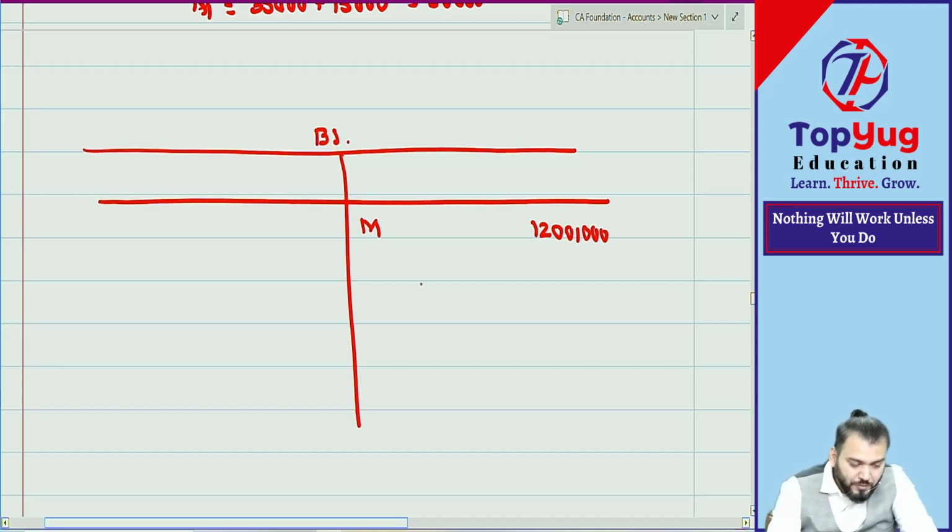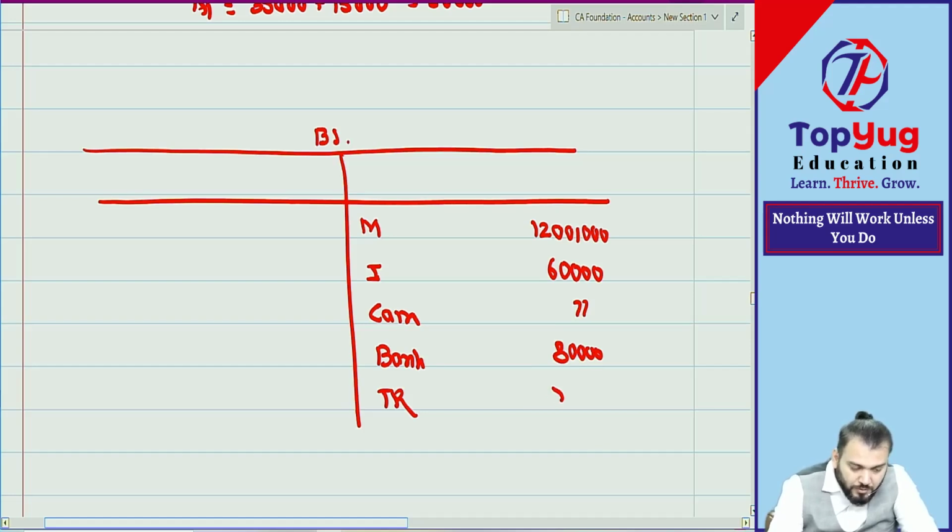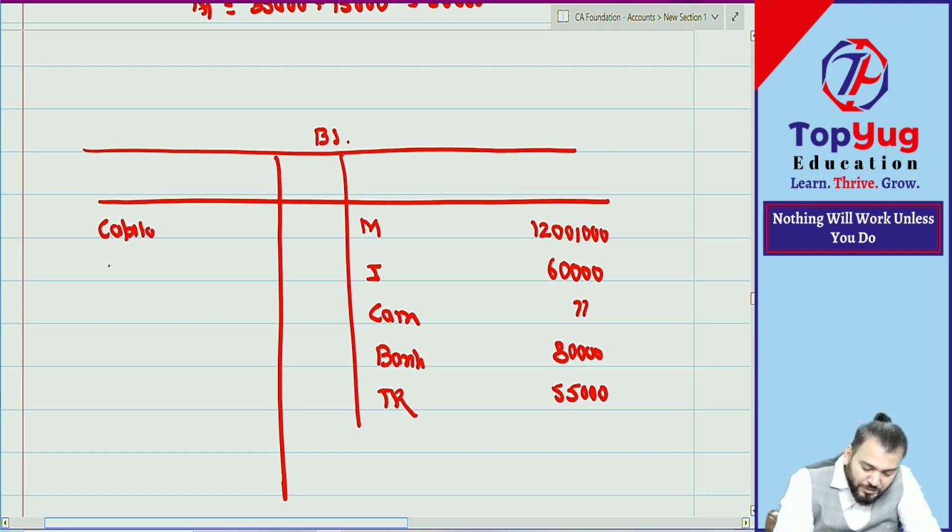The rough calculation we are doing. Then what? Inventory given, how much? Then what? Cash not given. Okay, then bank how much? Then trade receivable how much? 55,000. Then come to capital. So the opening capital का how much given? Opening capital 10 lakh.